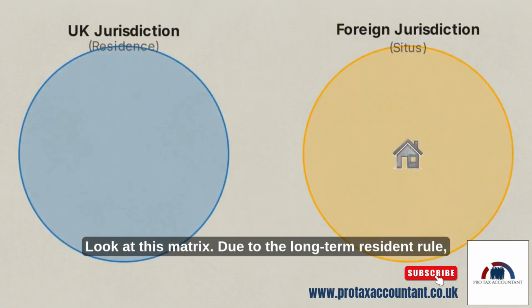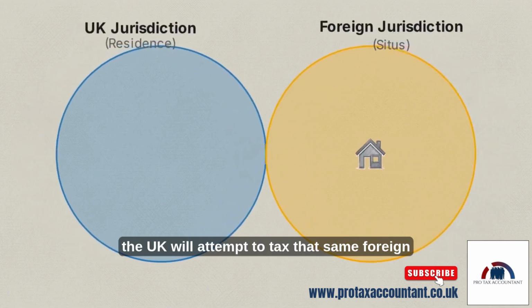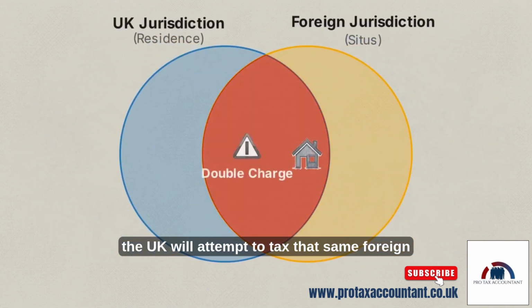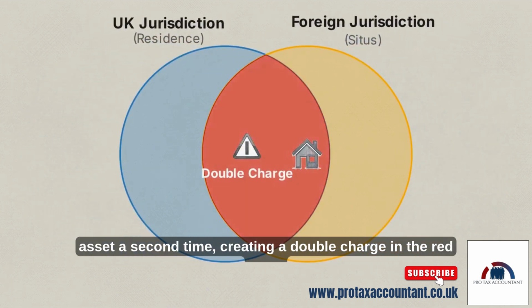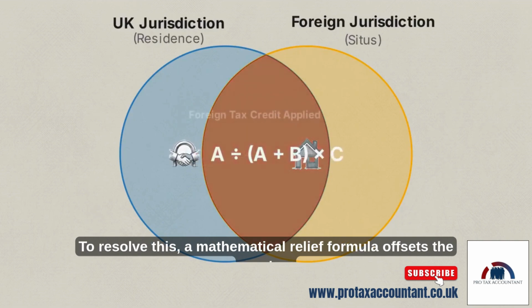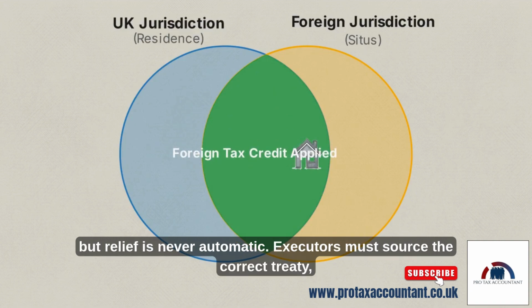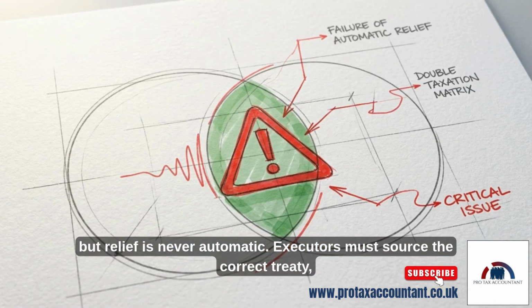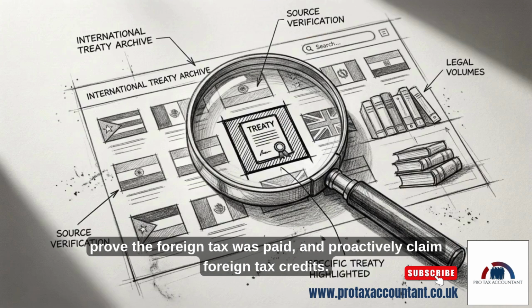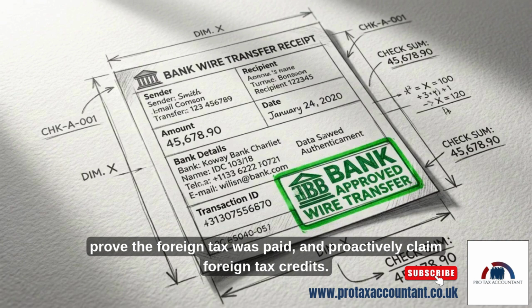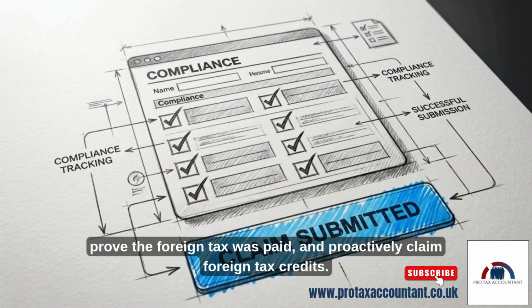Look at this matrix. Due to the long-term resident rule, the UK will attempt to tax that same foreign asset a second time, creating a double charge in the red zone. To resolve this, a mathematical relief formula offsets the overlap, but relief is never automatic. Executors must source the correct treaty, prove the foreign tax was paid, and proactively claim foreign tax credits.